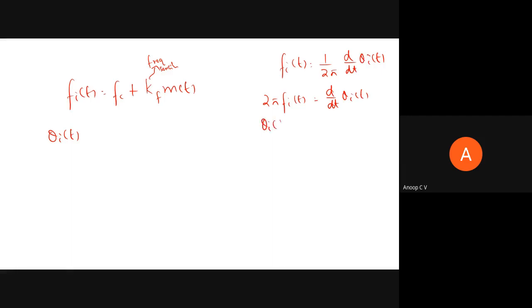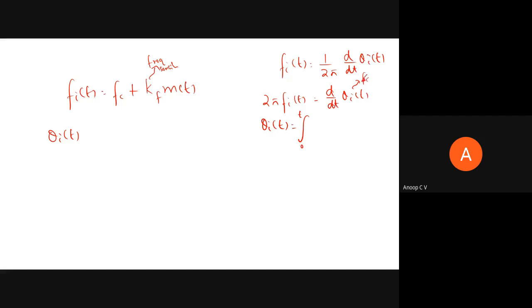So I can write theta I of t is equal to the integral from 0 to t, as I need theta I of t to be a function of t.